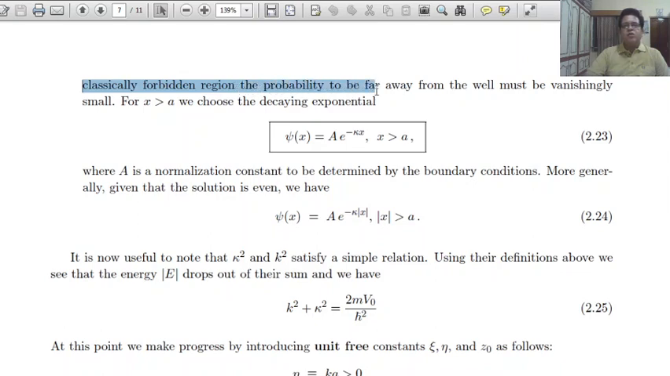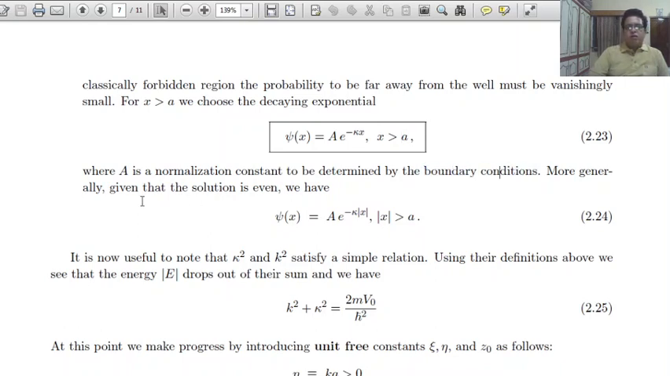In a classically forbidden region, the probability to be far away from the well must be vanishingly small. For x greater than a, we choose the decaying exponential: psi of x equals A e raised to minus kappa x for x greater than a, where A is a normalization constant to be determined by the boundary conditions.